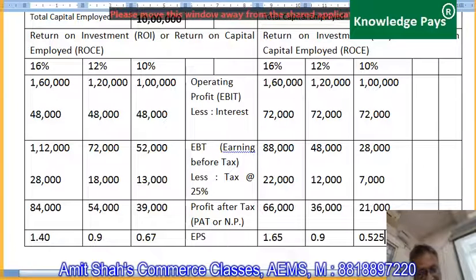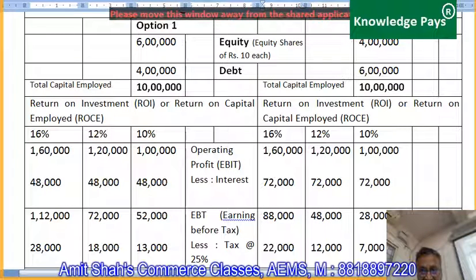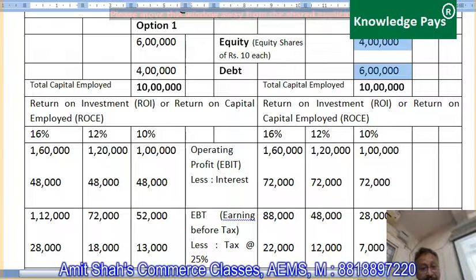Have you understood, guys, the calculation of EPS? Yes, sir. Okay. Now the EPS is maximum here, 1.65, when debt was more than equity in option 2. This is one thing, but this is not the concluding statement, guys.